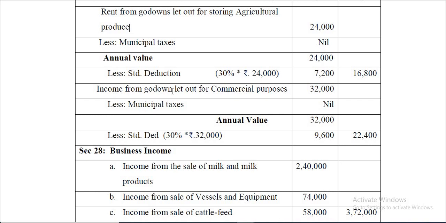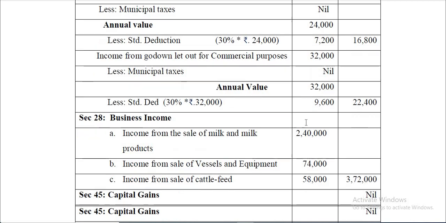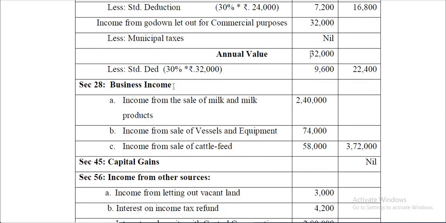Next, income from godown let out for commercial purpose. So 32,000 rupees. And municipal taxes are not there. And then annual value will get standard deduction of 30%. So there are three items under let out house property. Yes. Next one is business income.